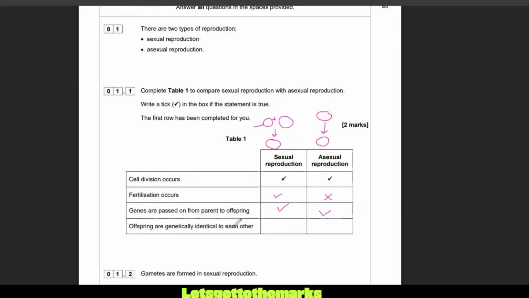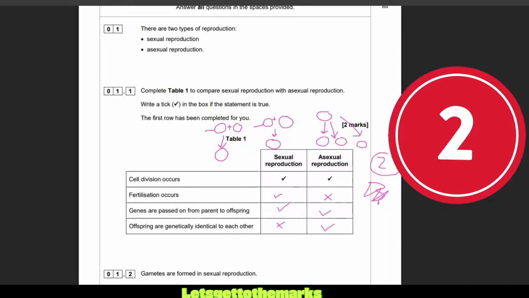Offspring are genetically identical to each other. So no, because each of the offspring, I mean, it can happen. It can happen if you have twins. You can have genetically identical offspring, but generally no, because it will be a different sperm and egg that will come together to make a different offspring, i.e. brothers and sisters. So I'm going to put a cross there. No, they're not always genetically identical. In fact, rarely. Whereas here, yes, they're going to be genetically identical to the parent, but also genetically identical to each other, as there's only one parent. And so you're looking at tick, tick, cross, cross, tick, tick, and that will get you, oh no, it's not 3, excusez-moi, 2 marks. Boom. Right, we're going to move on.